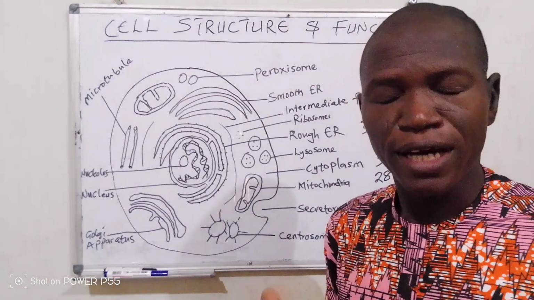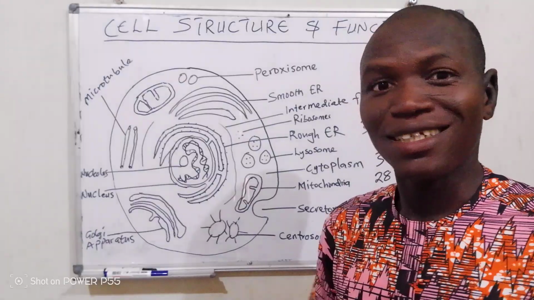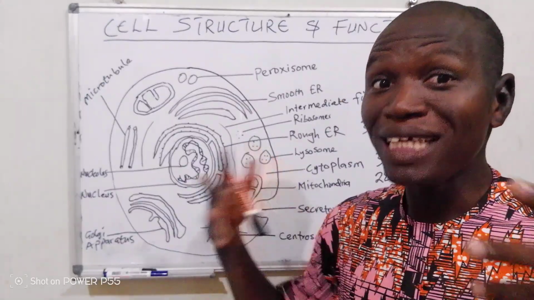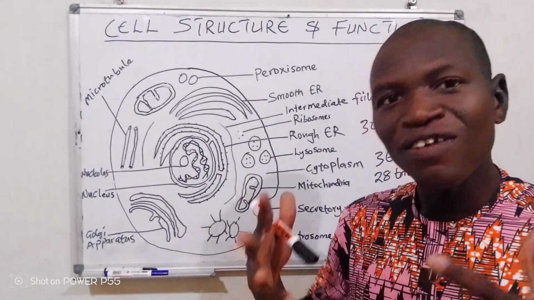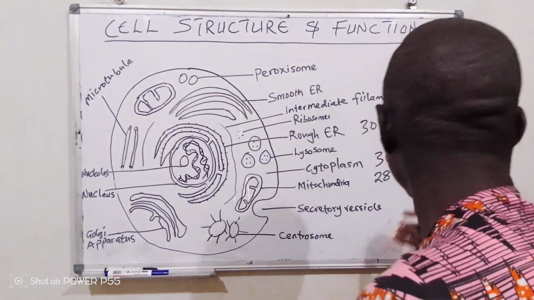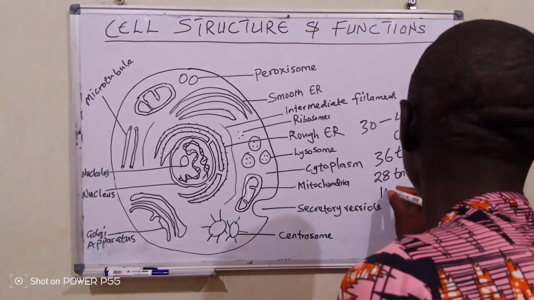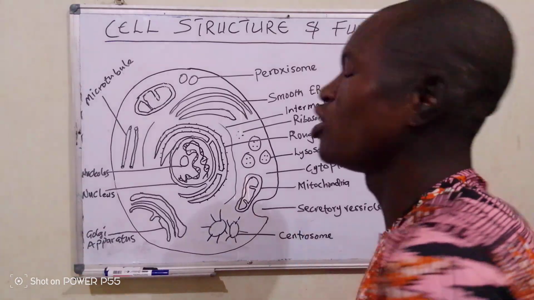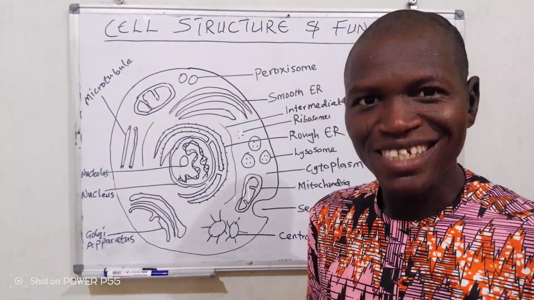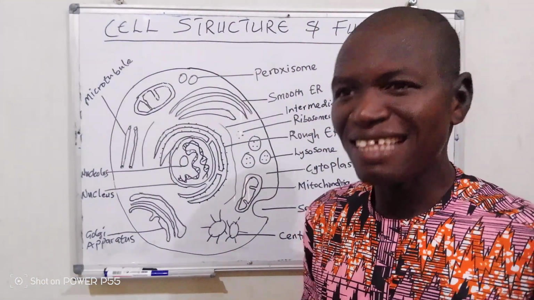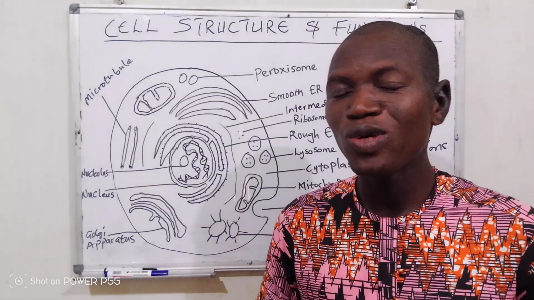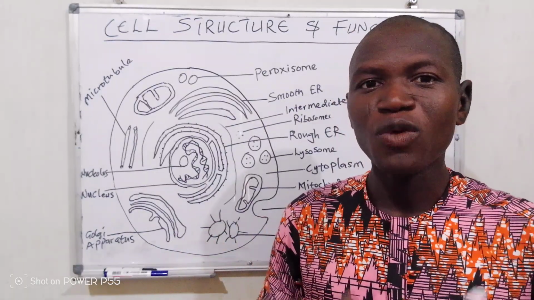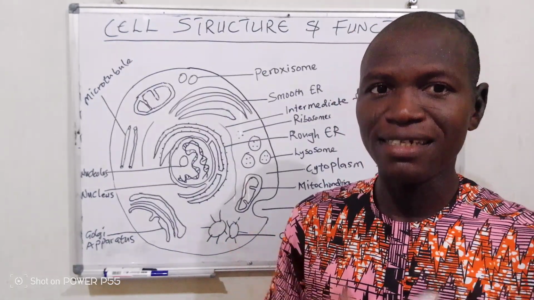However, we should also know that children, because they are not as big as adults, have fewer cells, about 17 trillion. This is interesting, right? Yes. So today we are going to look at the cell and its structures, and we are going to look at some key interesting things.